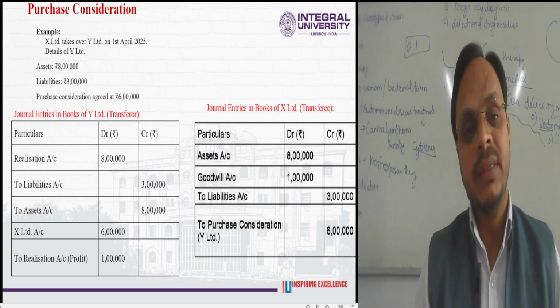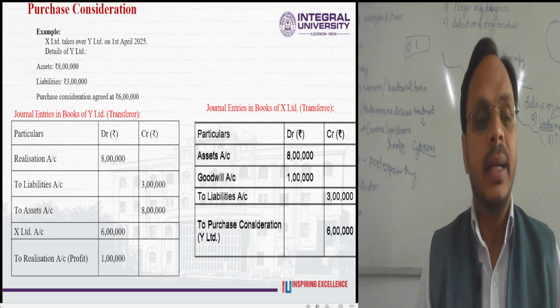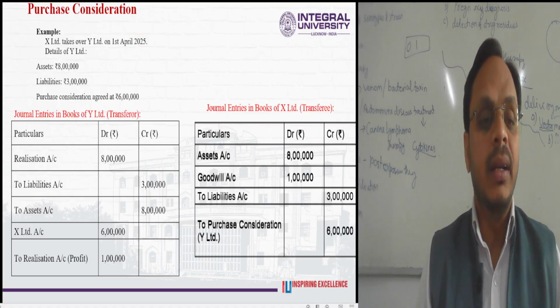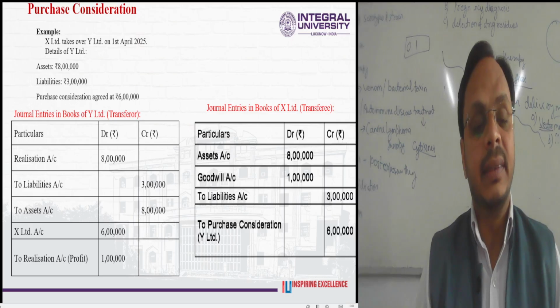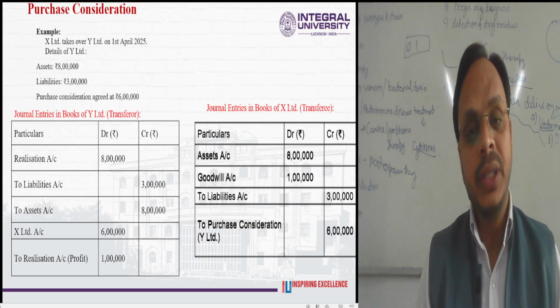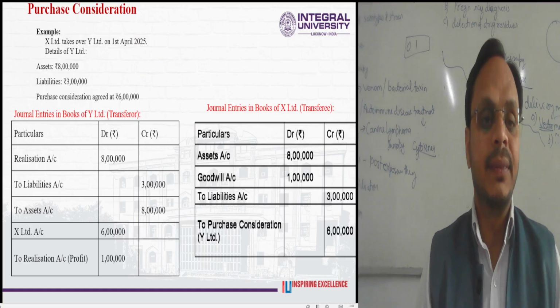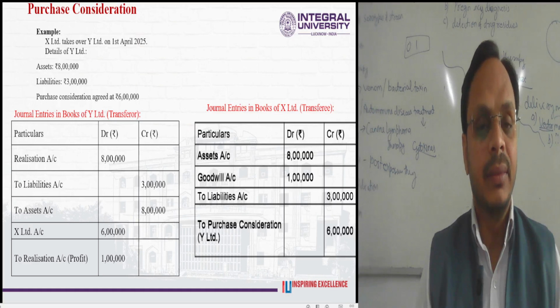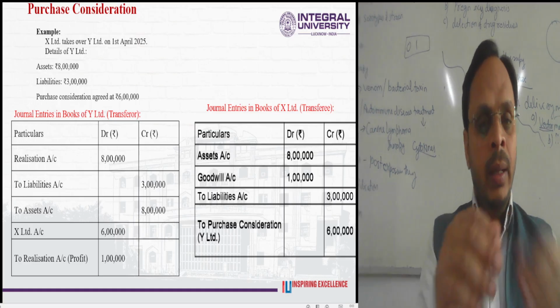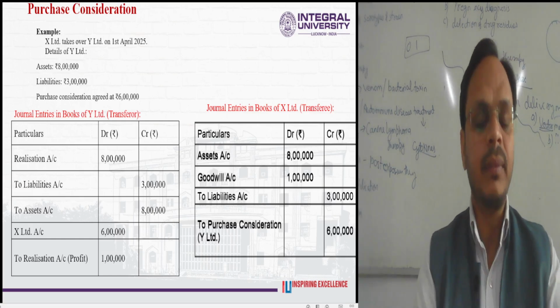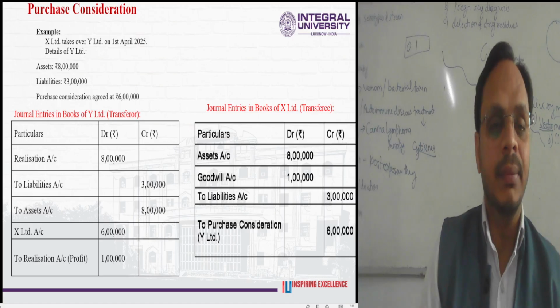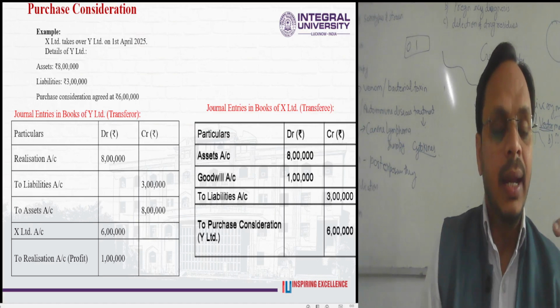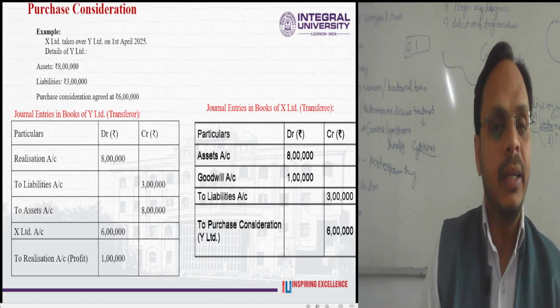In the case of the transferor company, the realized value of the various liabilities as well as the various assets is going to be recorded. So the entry in the books of the transferor company will be like this. The realization account will be debited, amounting to rupees 8 lakh.